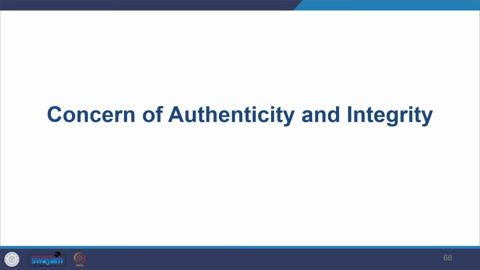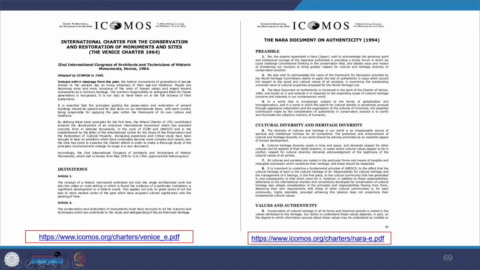Whenever you deal with culture, there's also concern about authenticity and integrity. In order to understand how technically we define authenticity and integrity, you have a key reference, which is the International Declaration in the Conference in 1964. That's the key reference here. And you find another key reference, which is Nara, Japan. They produced the Nara Document on Authenticity. So these are key references, and I've given you the link to the Nara Document on Authenticity.